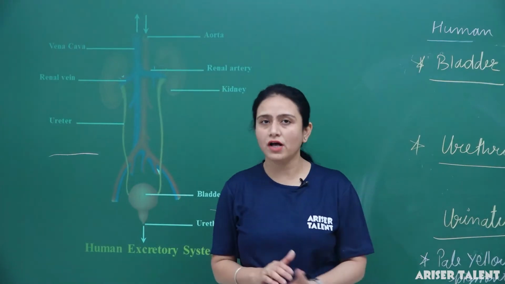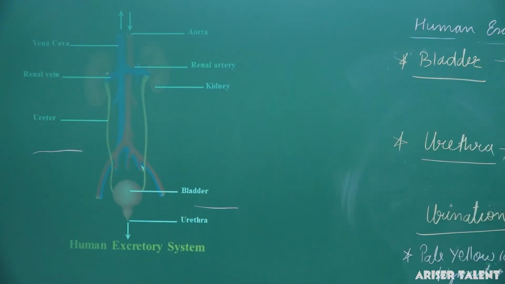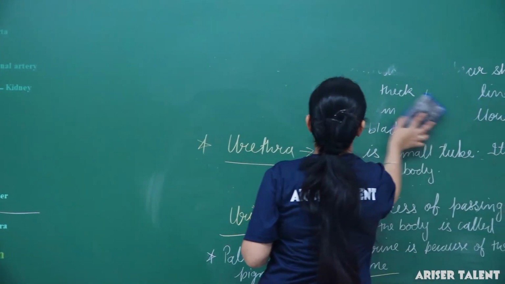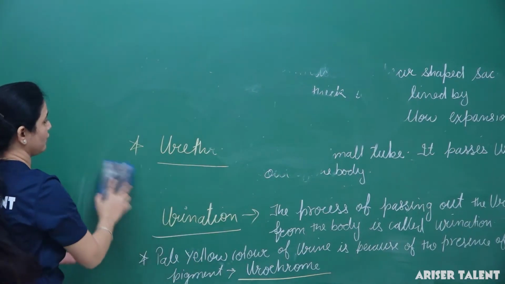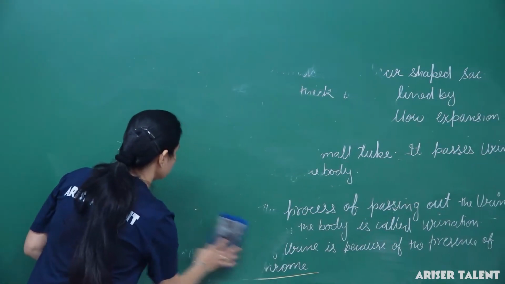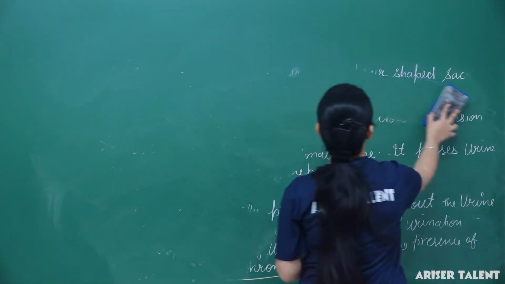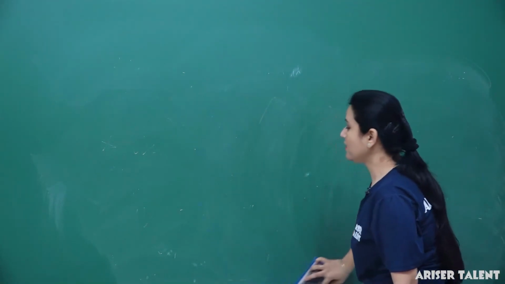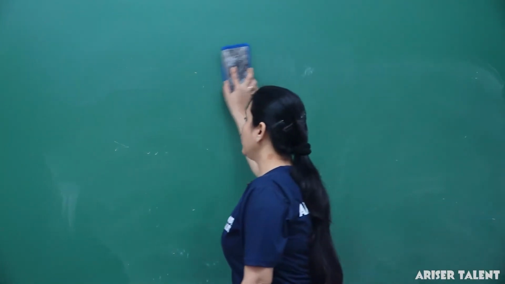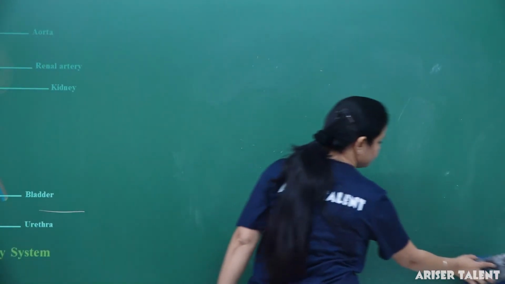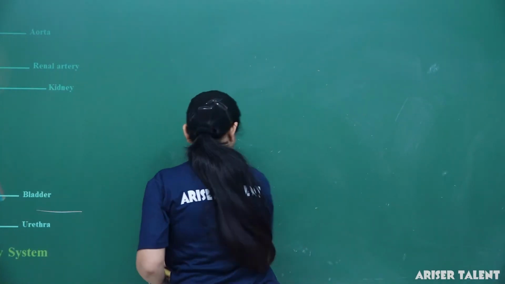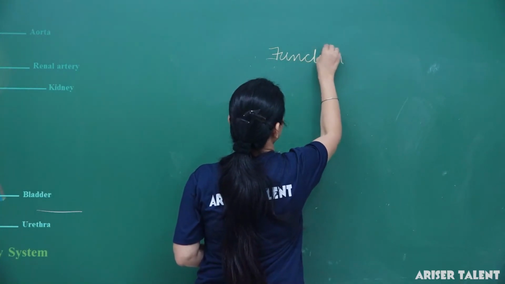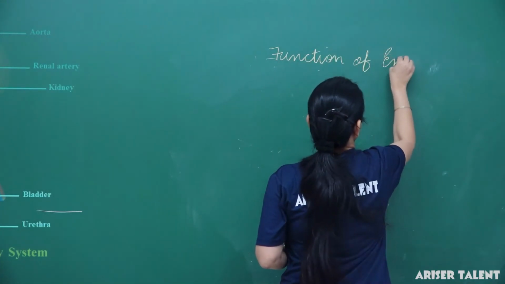Now we will talk about its functioning. Okay, so now we will talk about the function of the excretory system. As I told you, the excretory system helps in the removal of waste products from the body. Here we can mention that it helps in the removal of toxic chemicals and waste products, as well as it maintains the water and osmotic balance in the body. Next is functions of the excretory system.